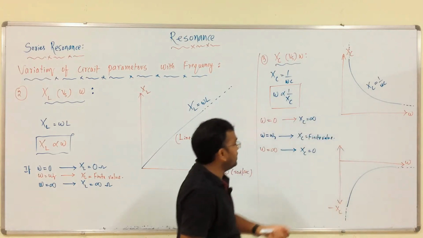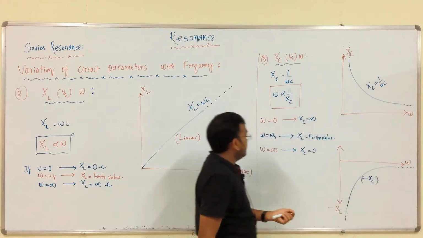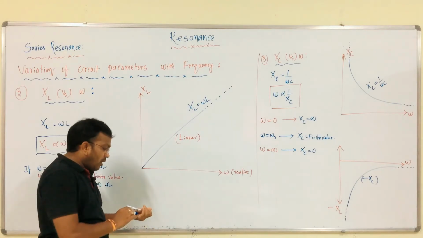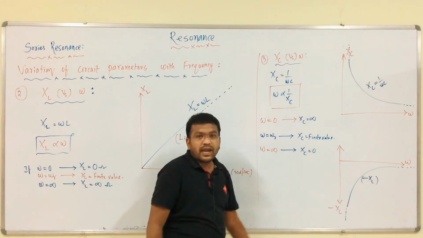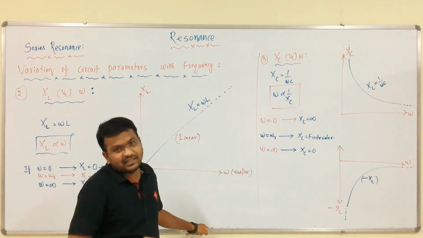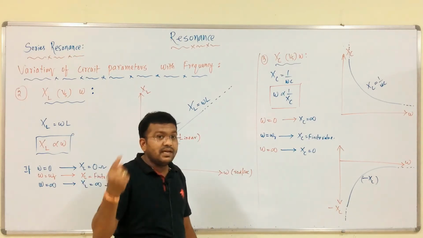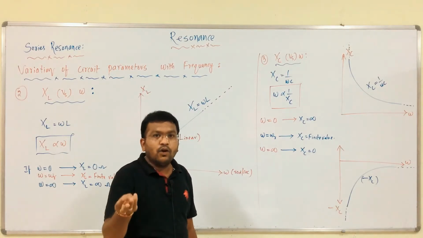So, like this you will get minus XC. We have completed resistance, inductive reactance, and capacitive reactance. Now we have to get the net reactance. Later, we will discuss the total impedance, then current followed by power.